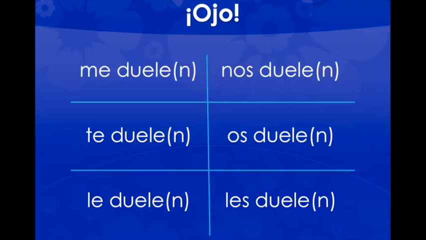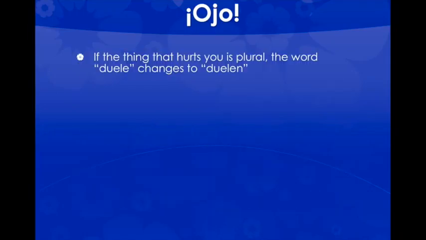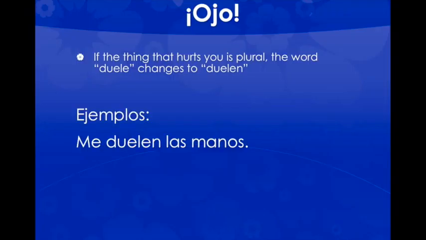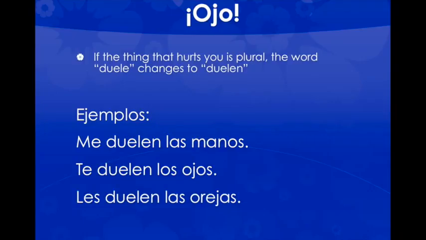You're also going to notice that an N is optional, and if you could guess why. If the thing that is hurting you is plural, the word duele changes to duelen. Should seem very similar to gustar. So for example, me duelen las manos, my hands hurt. Te duelen los ojos, your eyes hurt. Les duelen las orejas. We can imagine les to perhaps mean them or you all. Their ears, or your all ears, hurt. Where duele becomes duelen because each of the nouns is plural.